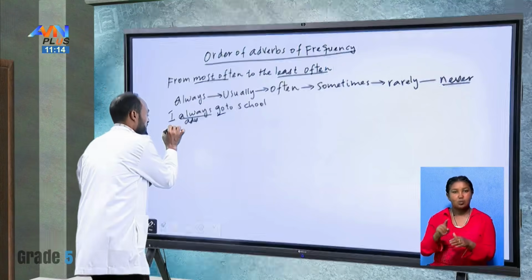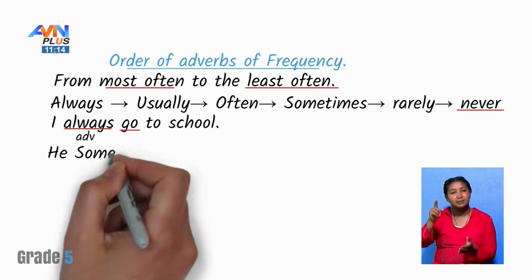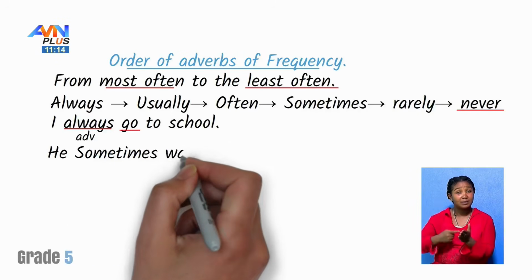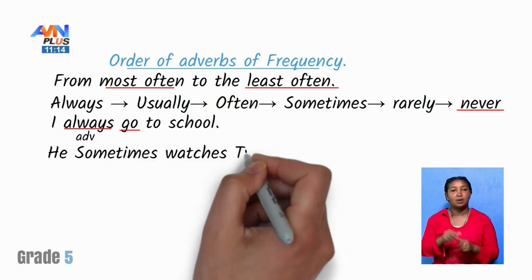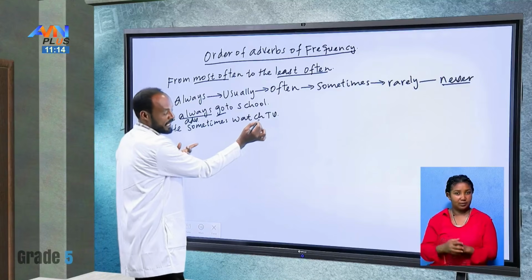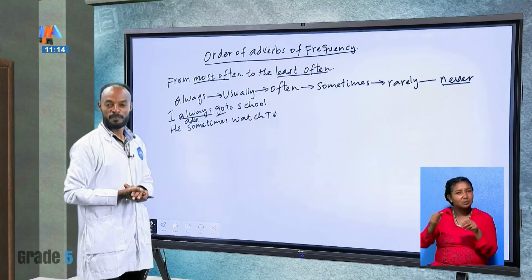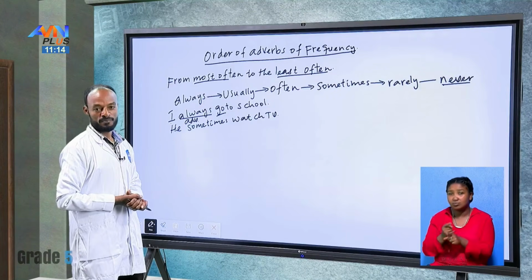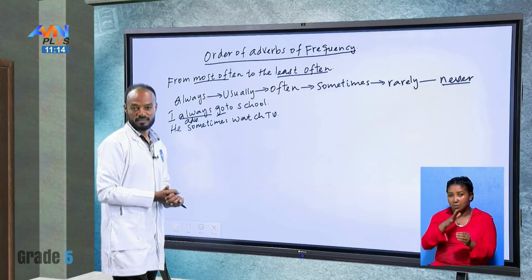So what about this one here? He sometimes watch TV. Is the sentence right or wrong? Students, please tell your parents.